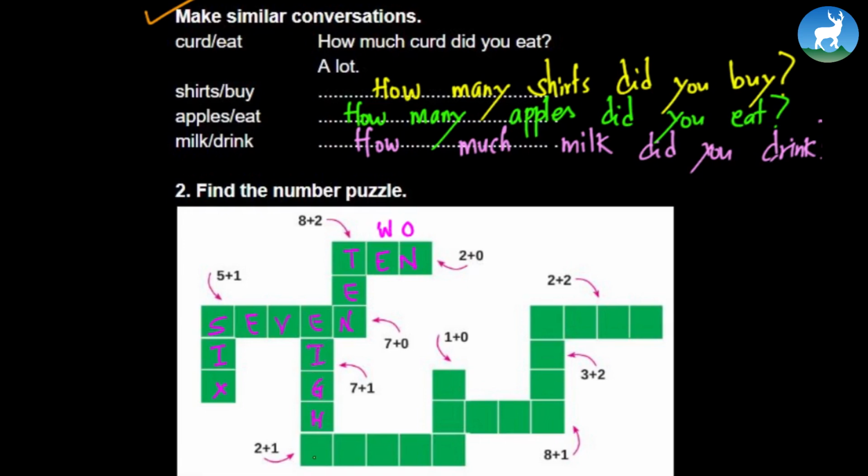And you'll write 8 here, and 2 plus 1 equals 3. 1 plus 0 is itself 1. 8 plus 1 is 9. 2 plus 2 is 4. 3 plus 2 is 5. So like this, you can solve the puzzle. Only thing that's bothering me is this one, because 10 is used here. So we're going to put 2 on this side. So that was the puzzle which we solved very easily. It's fun, right, to solve a puzzle like this. All right, let's move on.